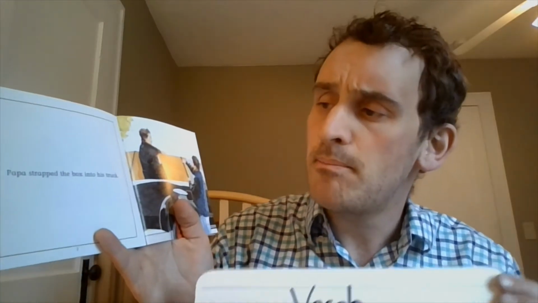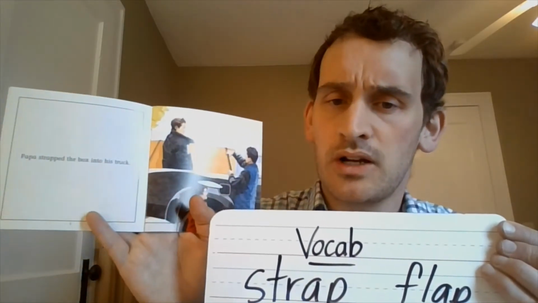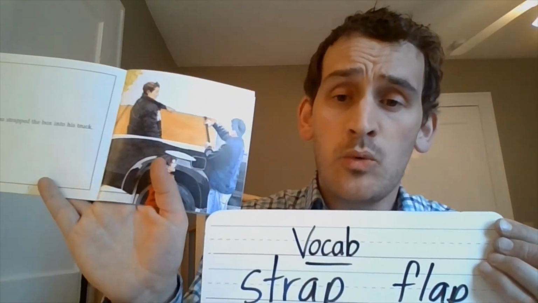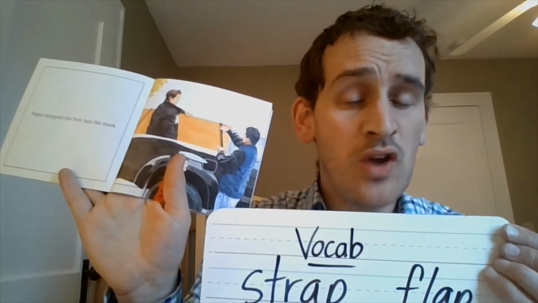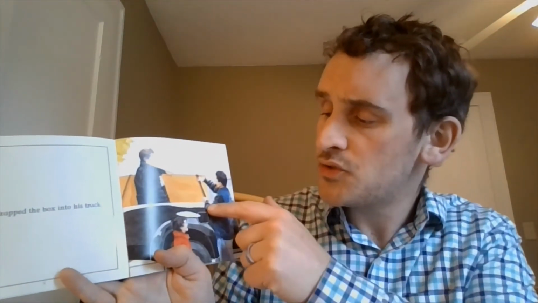What do you infer the word strapped could mean in the story when we use it in that sentence? Papa strapped the box into his truck. Well, we've already sounded out the word, so now we can look at the picture and confirm that what he's doing is strapping. He's doing an action. We already know that because all of these words are action words. No, they're not. This is an action word. Ignore the things that I just said. And when he straps it, you can see that he's pulling on this strap here. It means he's tightening it onto the box.